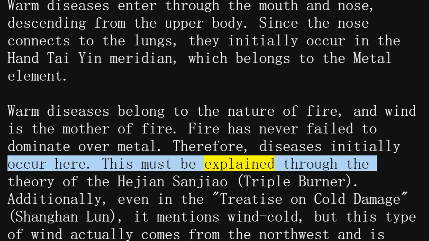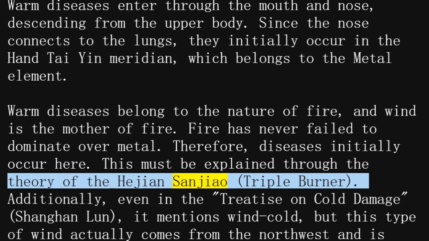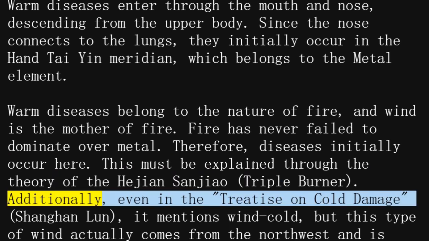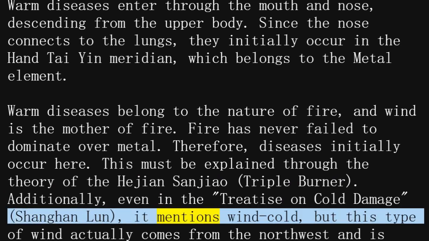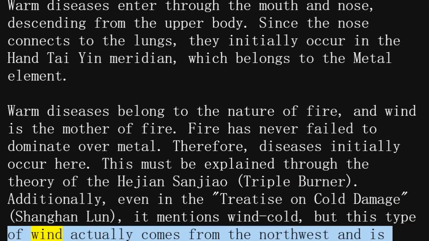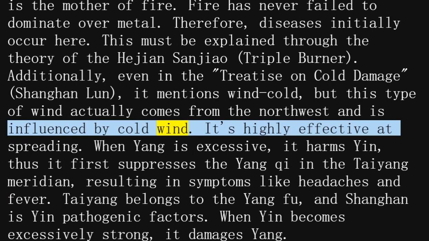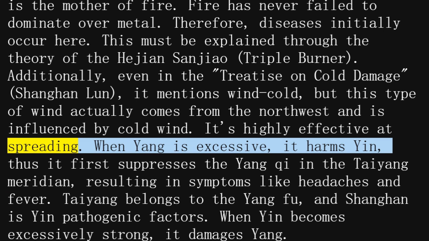This must be explained through the theory of the Hejian Sanjiao, triple burner. Additionally, even in the Treatise on Cold Damage, Shanghan Lun, it mentions wind cold, but this type of wind actually comes from the northwest and is influenced by cold wind. It's highly effective at spreading.